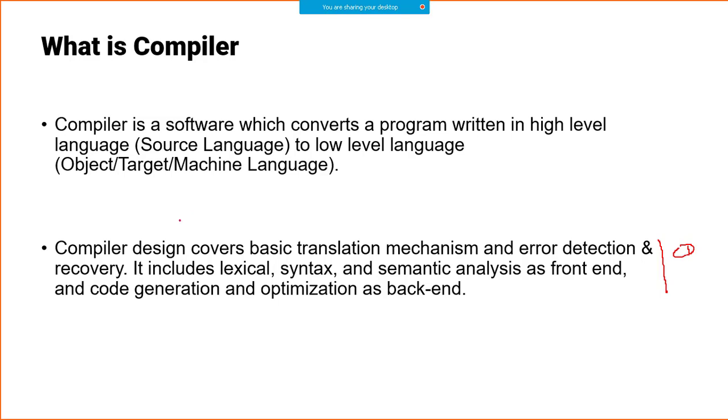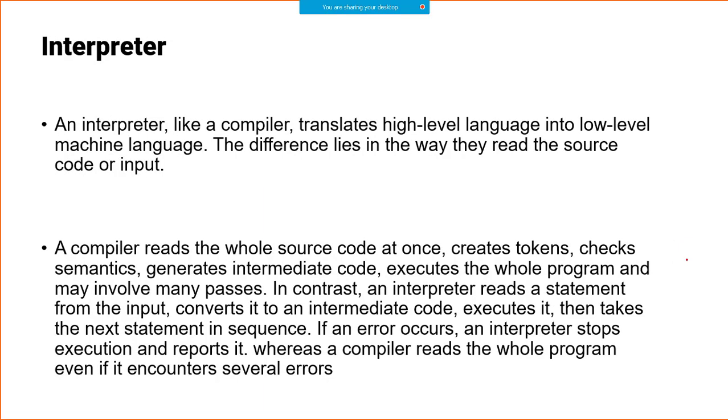I am not going into that detail right now, but what you need to understand is that a compiler is a software which converts a program written in a high level language like English to a low level language, which you call a machine language or an object language or whatever you call it. So that is the objective of the compiler, and a compiler is not hardware, it is software, and how to design a compiler, that you are going to learn in this subject. So I'm not going into the detail now.